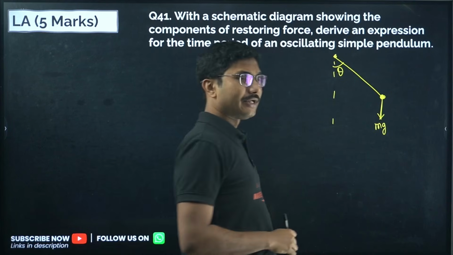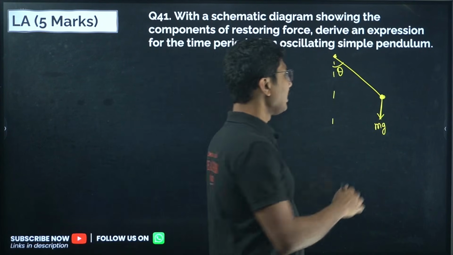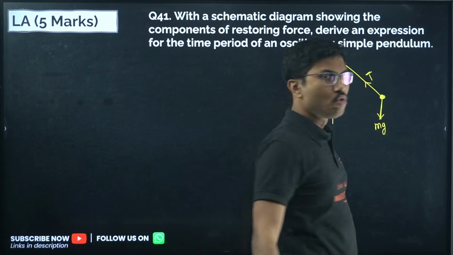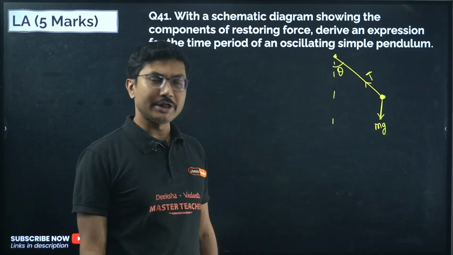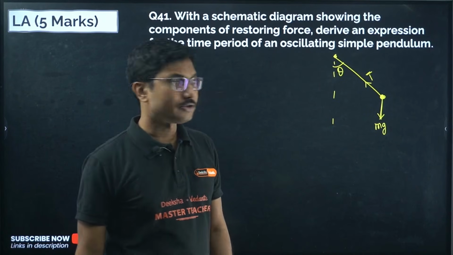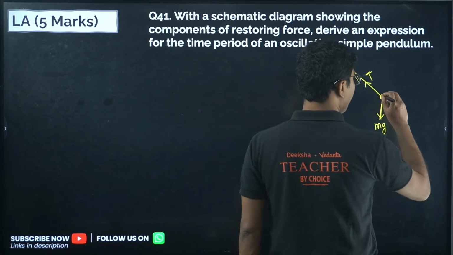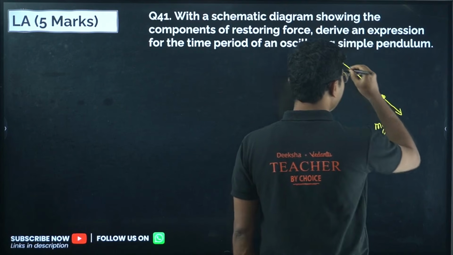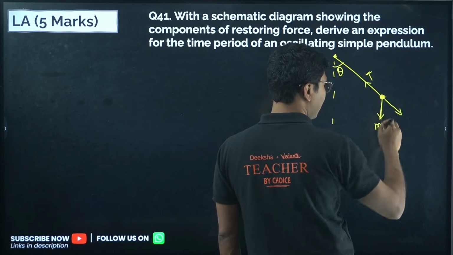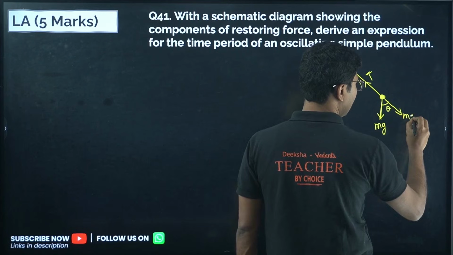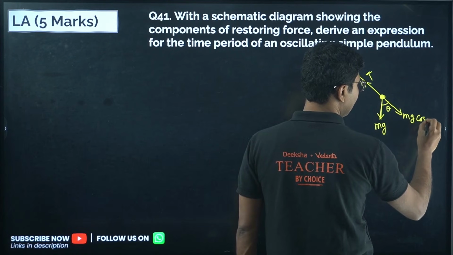Now here, this is the tension T. You have to take two components of mg, not the components of tension T. So one component of mg you have to take in this direction, and if this angle is theta, they are similar angles, so this angle will also be theta, so this will be mg cos theta.